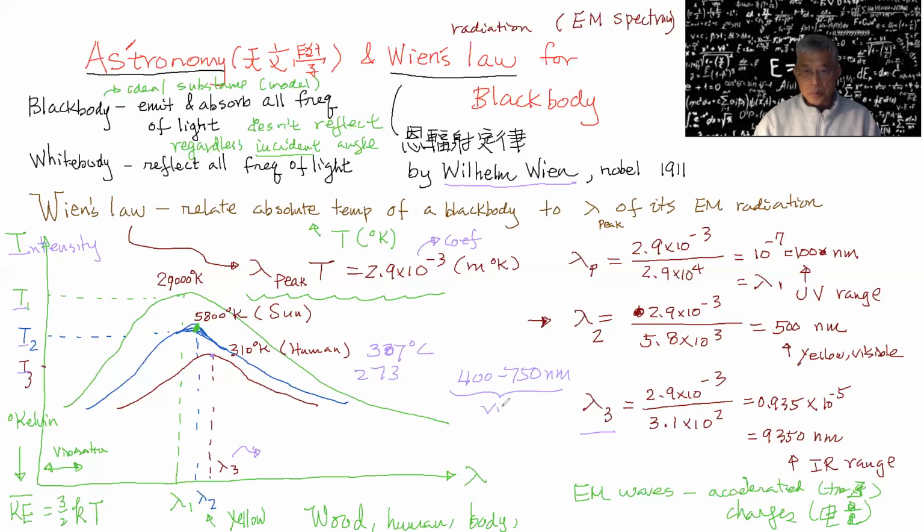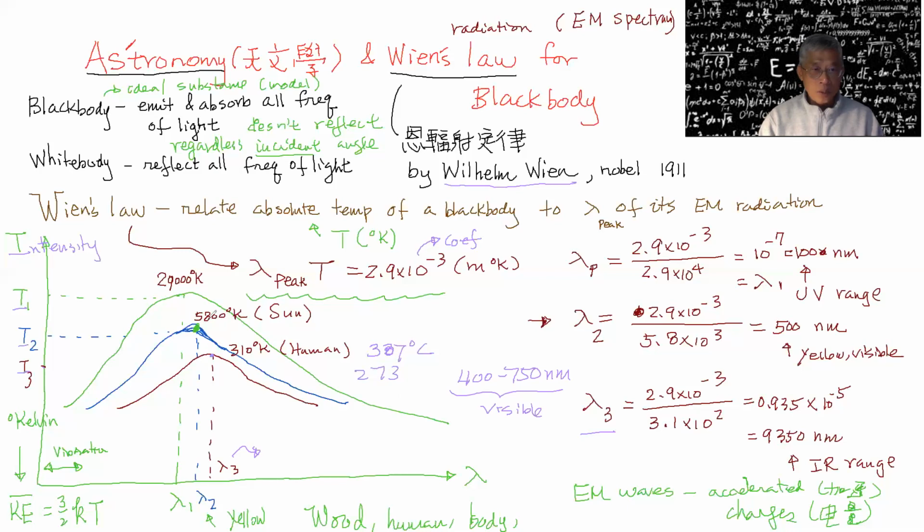This is a good number to remember. If you're larger than 750, you are in the infrared up to a certain point. If you are smaller than that, then you are in the ultraviolet up to a point. So for human, you will be at 9350, which is IR range.